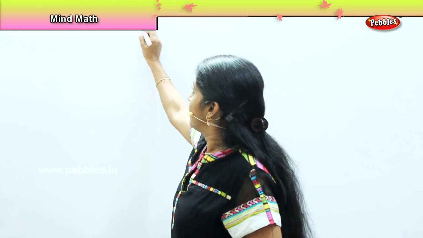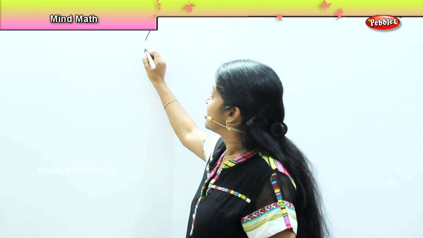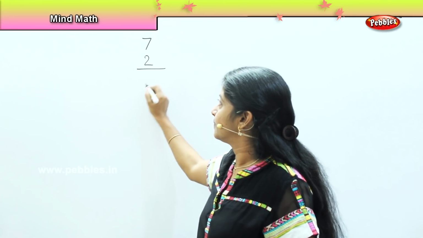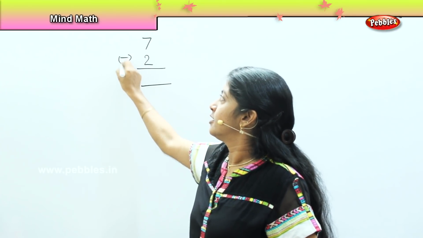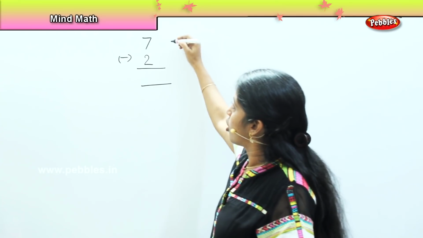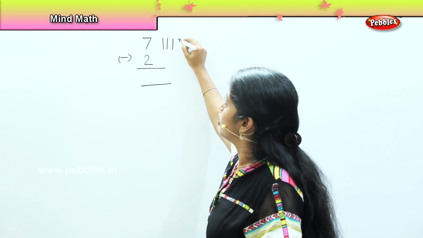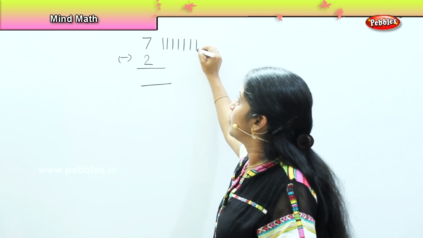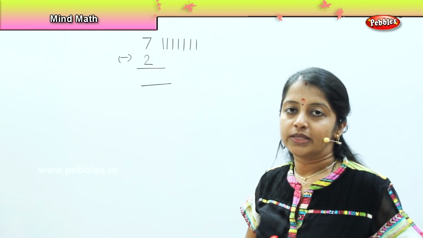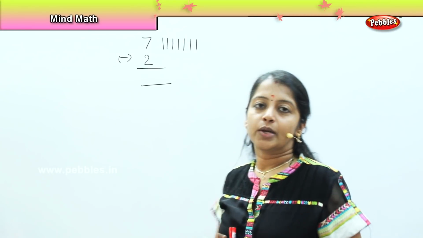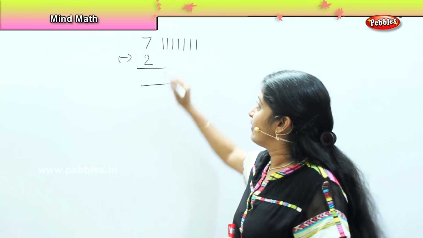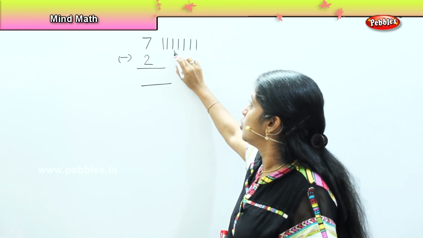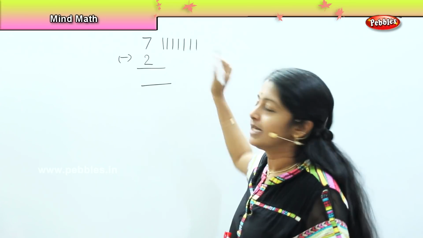Now there is a girl called Pari and she bought 7 bananas for herself. She was feeling very hungry and she ate 2 out of them. So how many bananas were remaining with her? First we need to draw 7 bananas. We can do either with the striking method or with the beads method. Here I am doing it with the striking method. So I will draw here 7 lines.